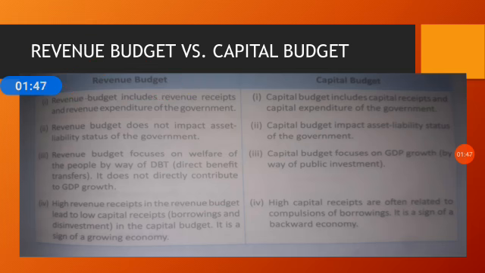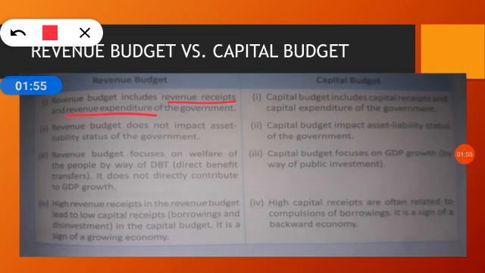And when we discuss the capital receipts and capital expenditure, then it would become capital budget. Now here you can see the difference between the two. First is revenue budget includes revenue receipts and revenue expenditure of the government, and capital budget includes capital receipts and capital expenditure of the government. Second is revenue budget does not impact asset and liability status of the government. We know very well revenue receipts and revenue expenditure are not having any impact on the assets or liabilities of the government, whereas capital budget affects the assets and liability status of the government, means they affect the assets of the government or have effect on the liability of the government.